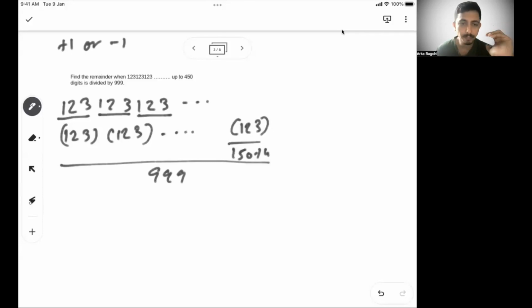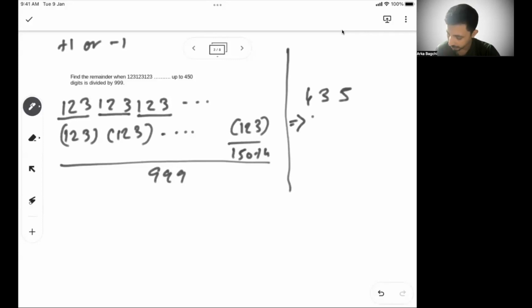Now, before I continue with this problem, let's solve a foundational understanding. Let's say I have a number 435. How can I write that number?